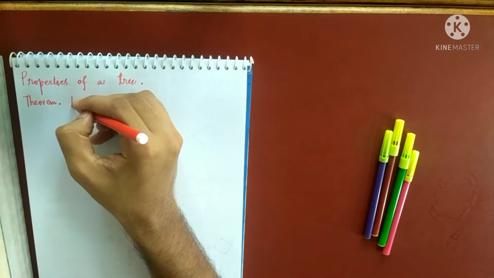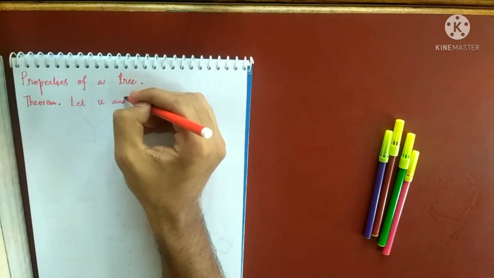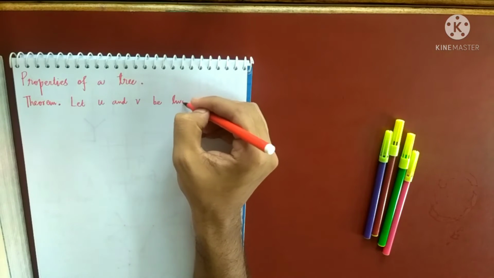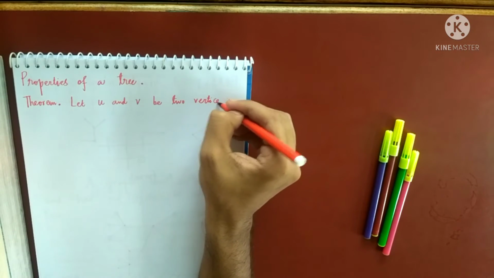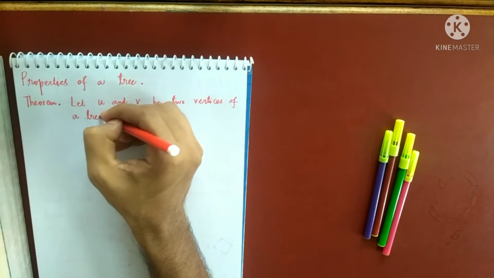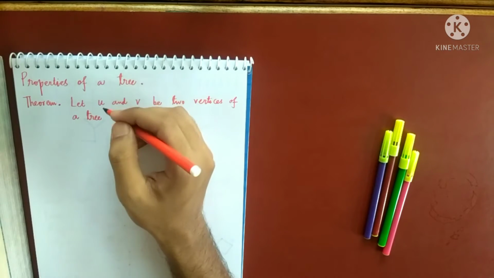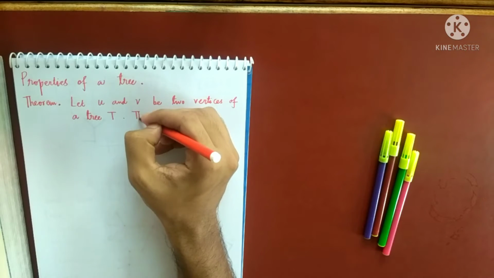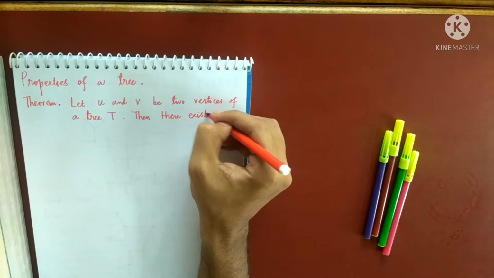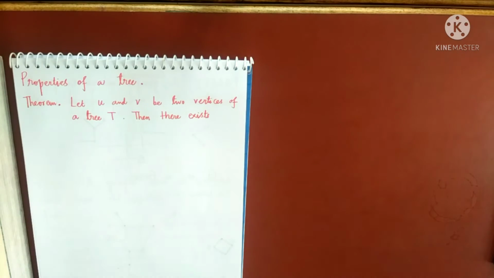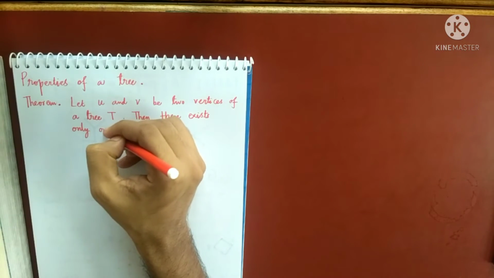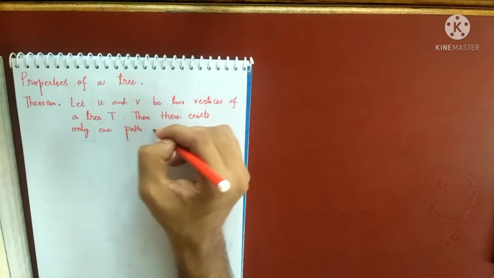Let u and v be two vertices of a tree. Suppose I'm naming the tree as T. Then there exists only one path from u to v.